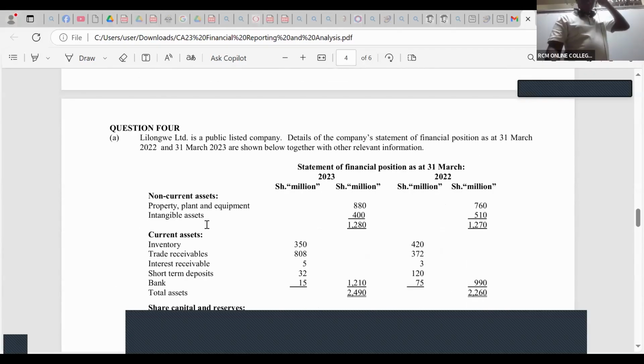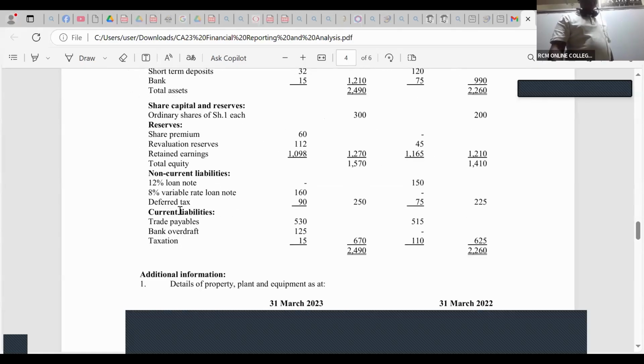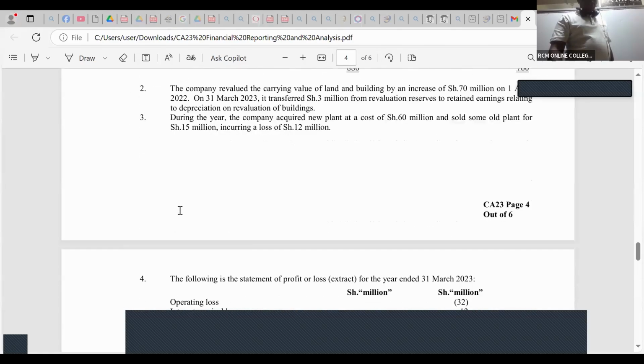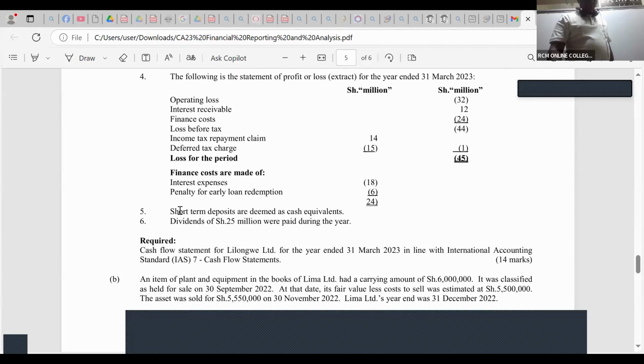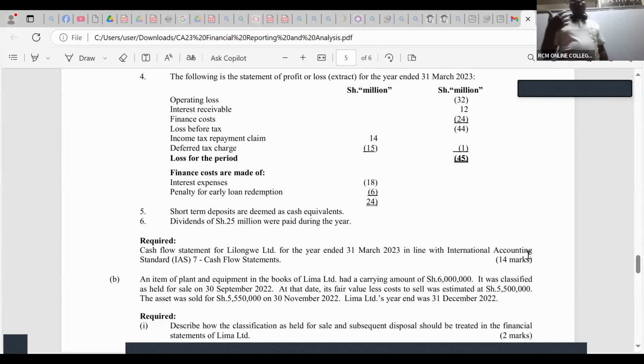Question number 4, yes. This one of Lilongwe Limited. So we shall always start by reading the requirement. They want us to give them the cash flow statement for Lilongwe Limited for the year ended 31st March 2023, in line with the international accounting standards, cash flow statements, and they're giving us how many marks? 14 marks. So 14 marks for FR, I need 7 ticks. Each tick will be 2 marks. Any 7 ticks, I have all the 14 marks.